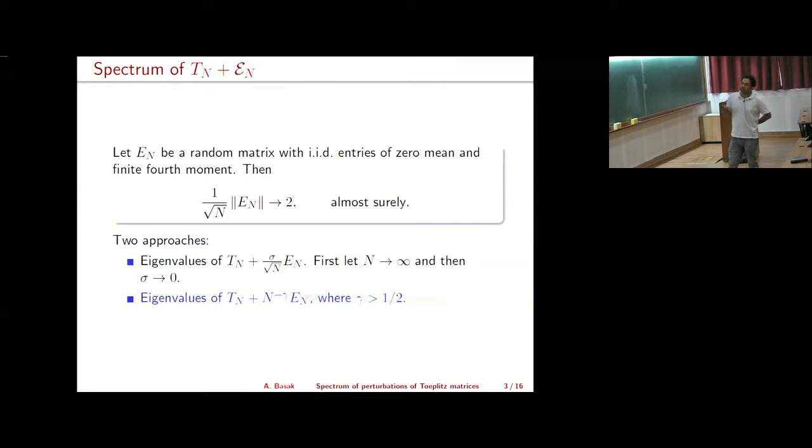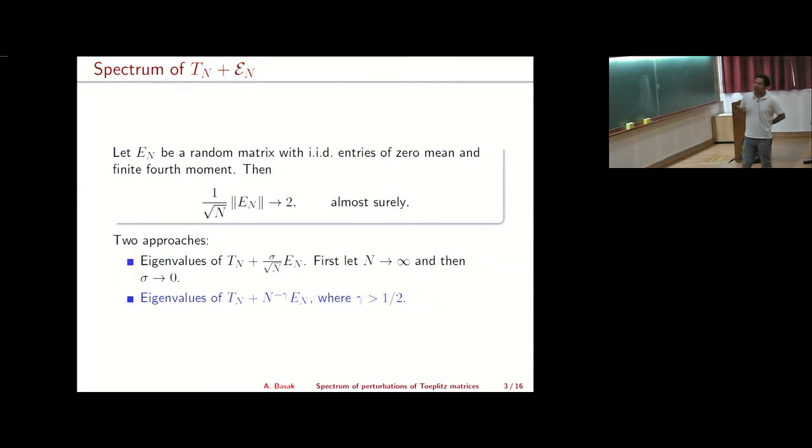So what one can do is take Tn plus sigma over square root n En, where sigma is a parameter, and En is a matrix with IID entries, let's say 0 mean and finite fourth moment. And then what you try to understand is the spectrum of this sum. First you let n go to infinity, then you allow sigma going to 0. This is one possible way you can try to model this phenomenon.